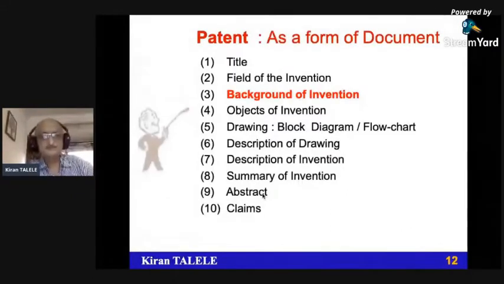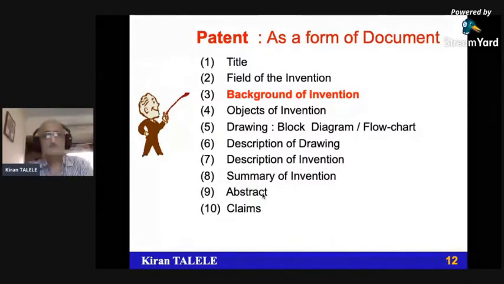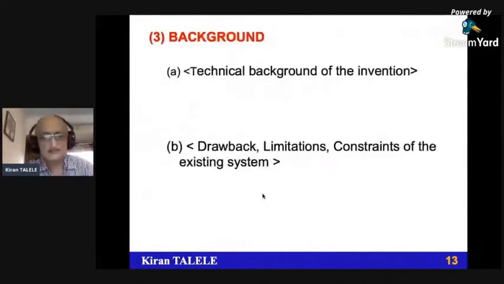Background of invention. Normally, whenever we talk about the invention, it is always undisclosed information and should not be disclosed in any public domain. But in the background of invention, we talk about anything related to that invention which is available in the market, on social media, in the public domain, in a published patent, or in a published paper. What is the current state of the invention as of today has to be given here. It should not be patent-wise or paper-wise, but in general the technical background of the invention.